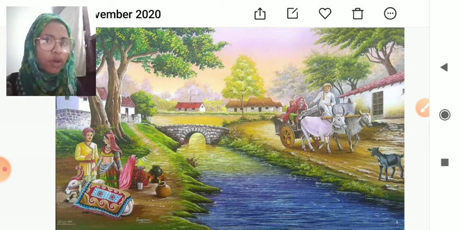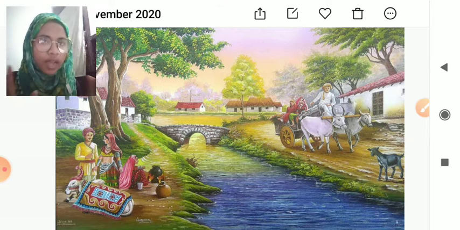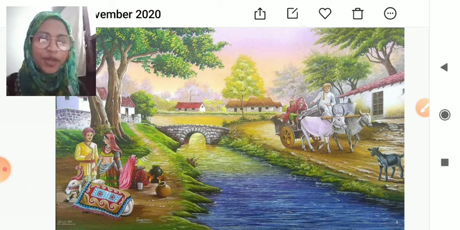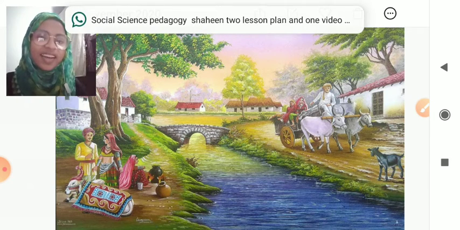If I am not wrong, you may be thinking that these images are indicating the lifestyle of the rural area, or these images look like an image of a village, right? These are the villages we visit every winter and summer vacation, right? So it is going to be very interesting. Yes, so it's very clear that today we are going to discuss something about the village. So are you excited now? Let's discuss our topic.